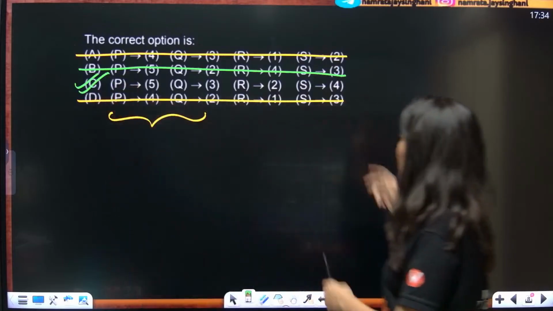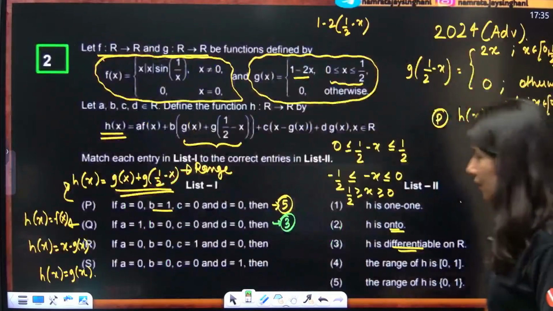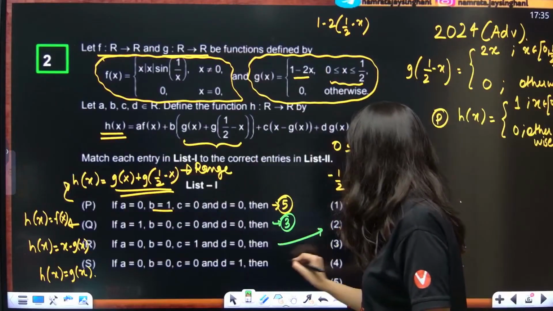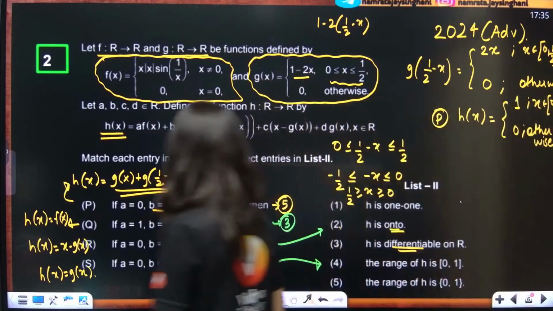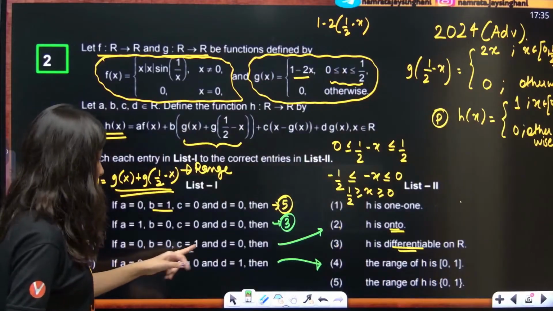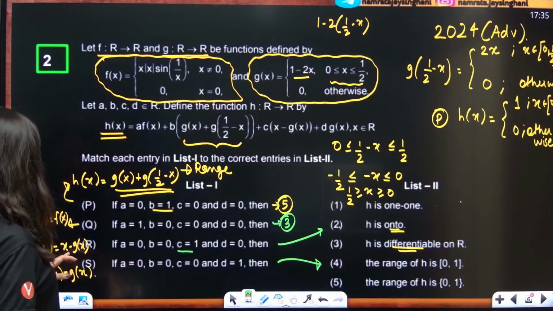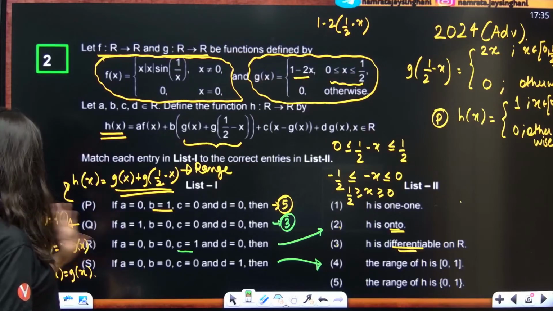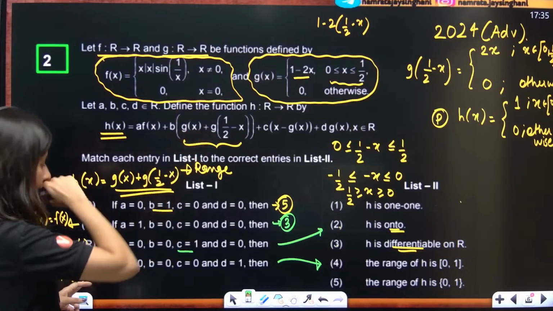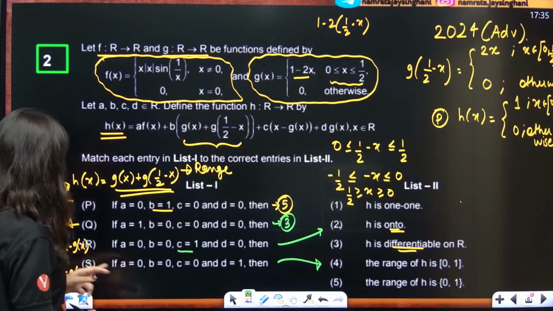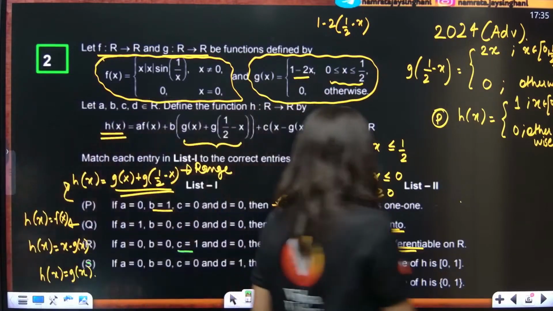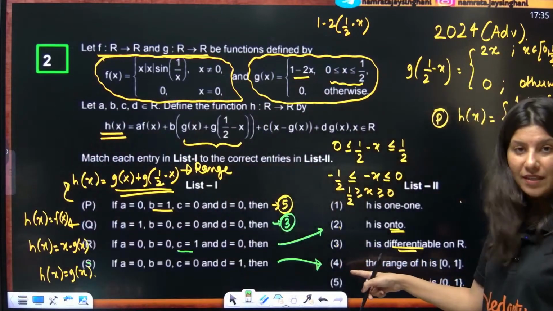That means R2, S4. So this is matching with 2 and S is matching with 4. Can you see? R2 means that C is equal to 1. So h(x) is equal to g(x), and g(x) is right here. So the range of g(x), this is so obvious, S is matching with 4. This is so obvious, my dear students.